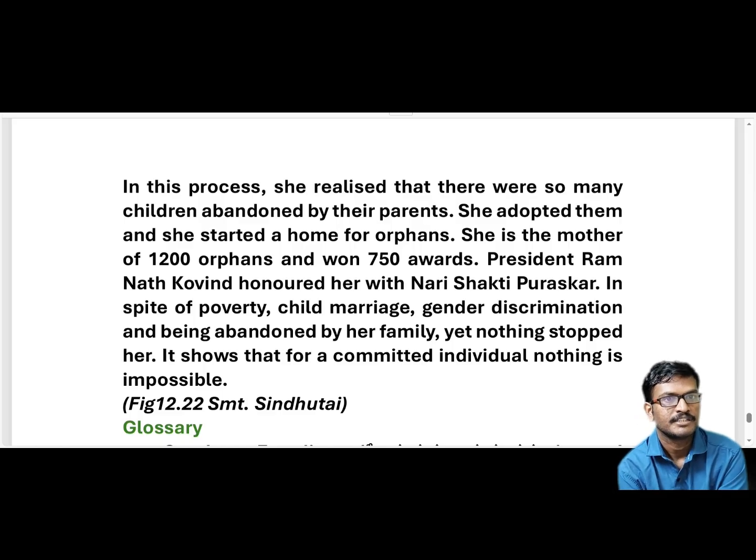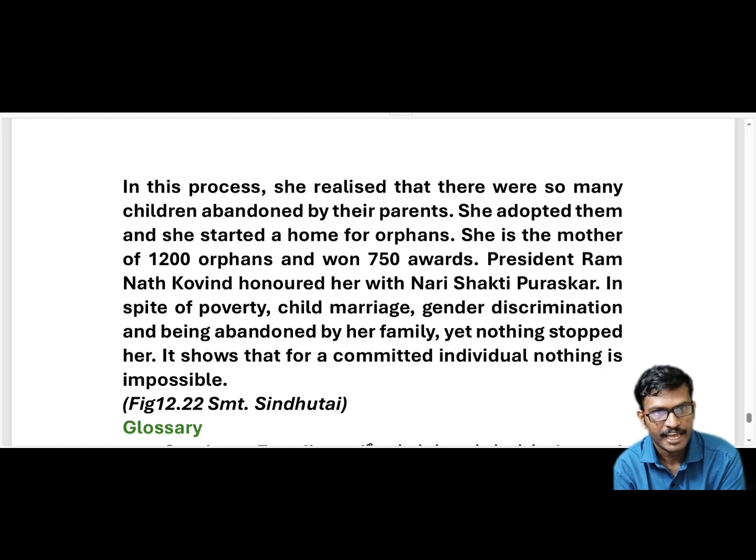And after that, she went to her mother's house. Her mother also refused to give her shelter. And in this process, she realized that there were so many orphan people abandoned by their parents, and she adopted the children. She started the orphanage home and adopted orphan people, and she got 750 awards, and she got the title Nari Shakti Puraskar Award from President Ramnath Kovind. She has achieved all these things, no?